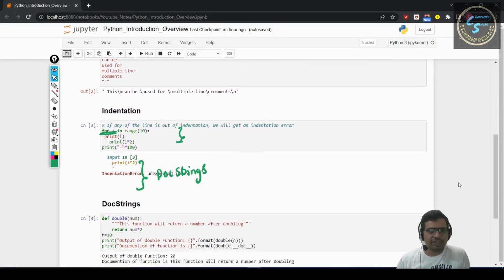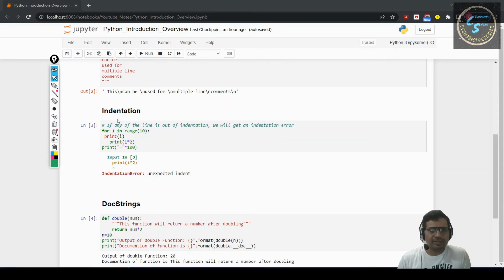Similarly, for indentation, this is one of the examples we saw in the notebook, where for i in range 10, this will print all the numbers from 0 to 9. But we have to be indented correctly for printing it. If we have not indented correctly, we will get an indentation error. So if we correct this particular code and execute it, we can get the result.